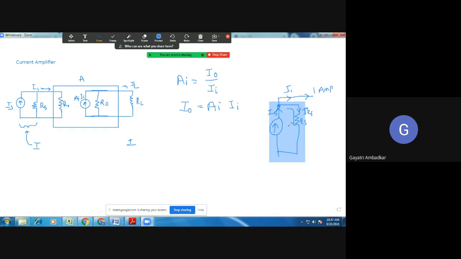I want this whole current at the output, at this point. But if the value of RS is less, then the current will flow through it and this value will reduce. Then what is the use of this current source? If I get the 1 ampere I expect from the current source at the output, then it is useful. Otherwise, if 0.5 ampere is flowing in this resistor, then I can't say it's a 1 ampere current source. So what should be the value of this resistance?